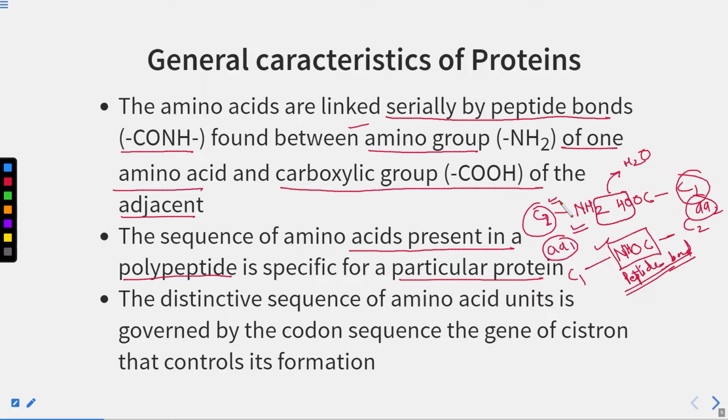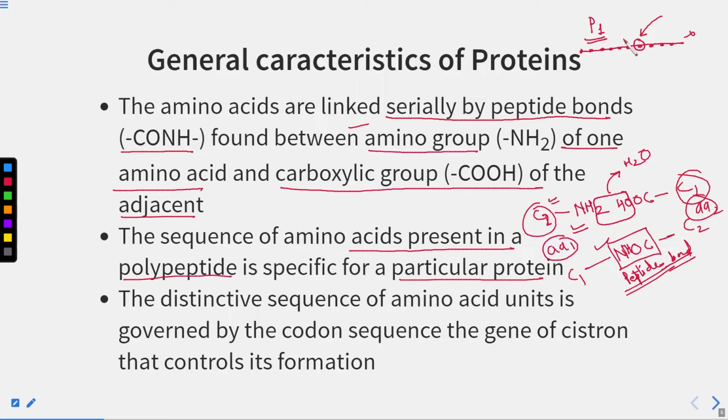If we are talking about protein 1, then protein 1 will have a specific sequence of amino acids like this, and these amino acids are fixed. If another amino acid comes by mistake, then this particular protein may not get a proper folding, its structure, shape and surface may get altered, and in that case this protein will not perform its particular function. So now you can understand how specific it is.